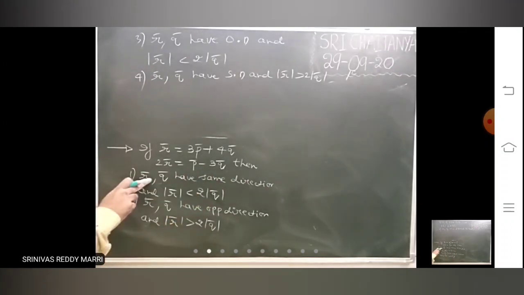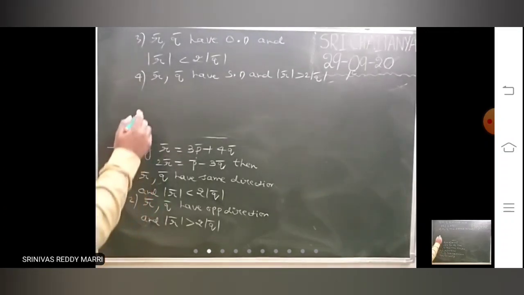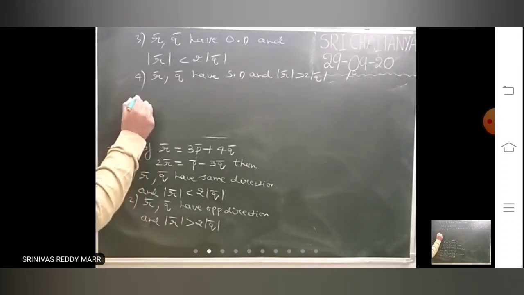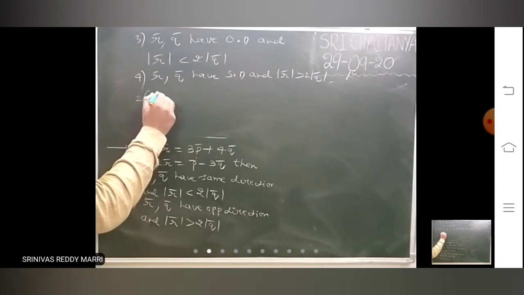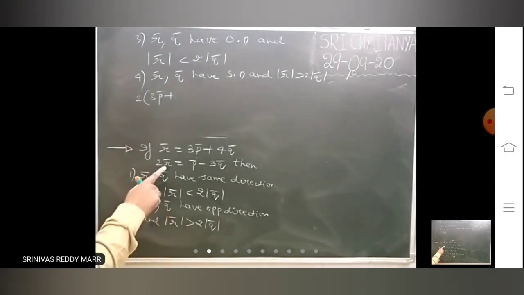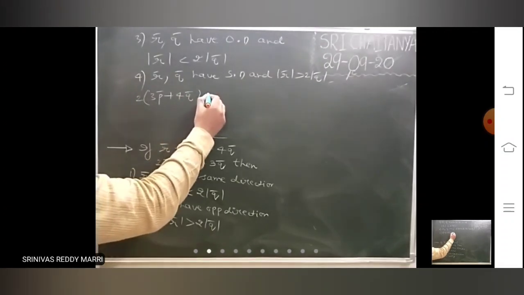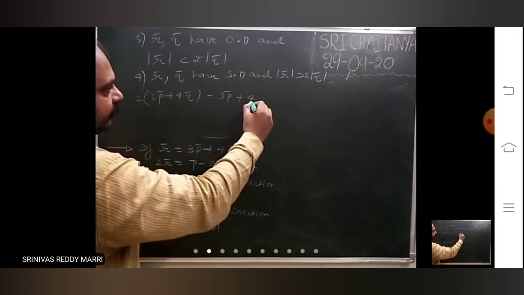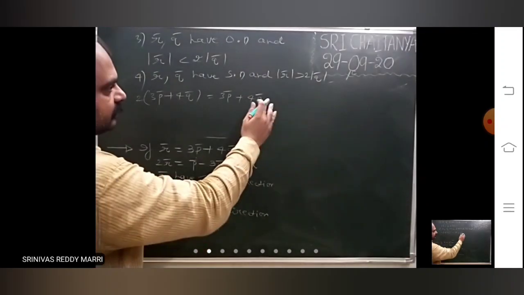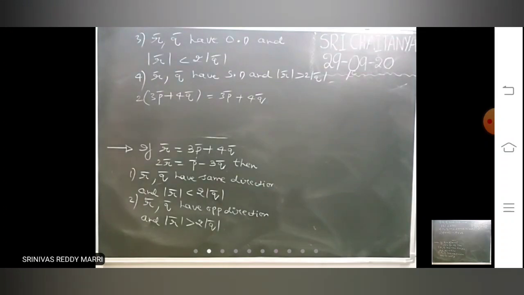That means we have to find a relation between r bar and q bar. Now from the given equations, r bar is this, 2r bar is this. I am substituting r bar in this, so you will get 3p bar plus 4q bar.